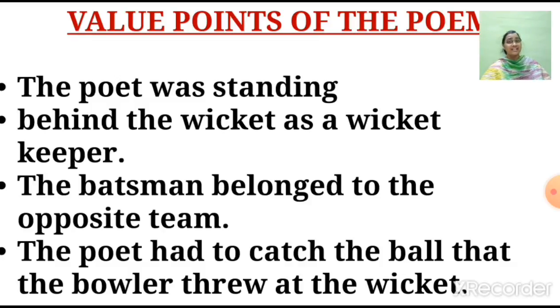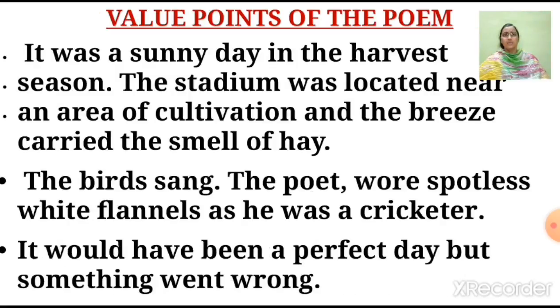Now, is it easy to understand the poem? Right? It was a sunny day in the harvest season. The stadium was located near an area of cultivation and the breeze carried the smell of hay. The birds sang. The poet wore spotless white flannels. As he was a cricketer, it would have been a perfect day, but something went wrong.